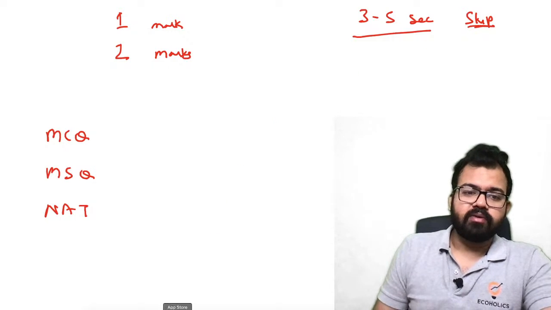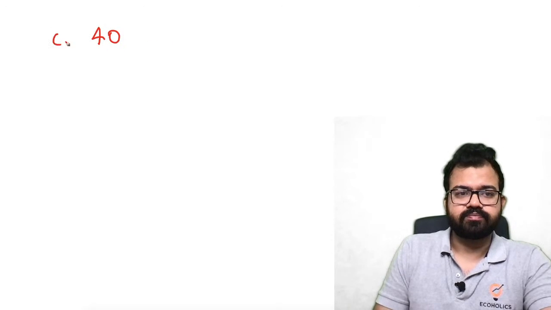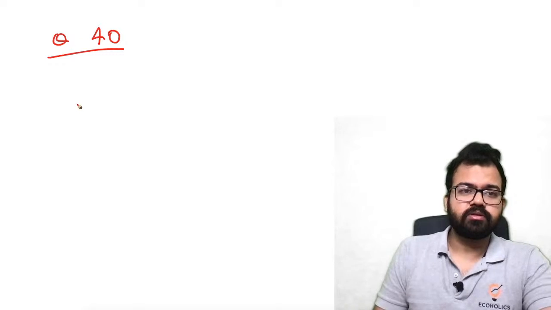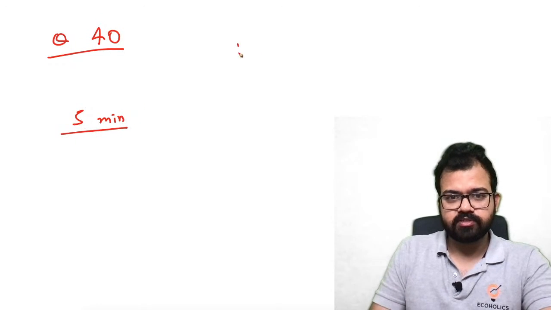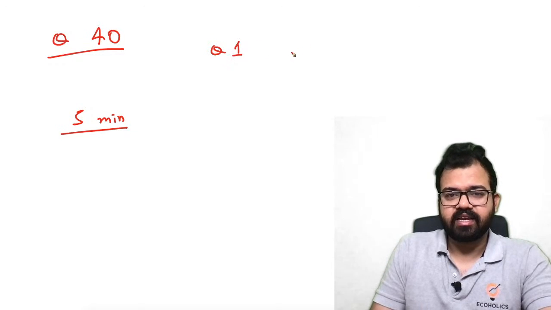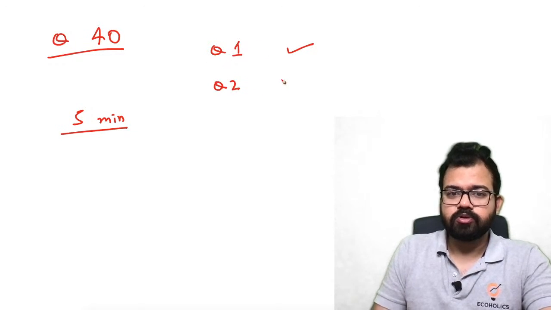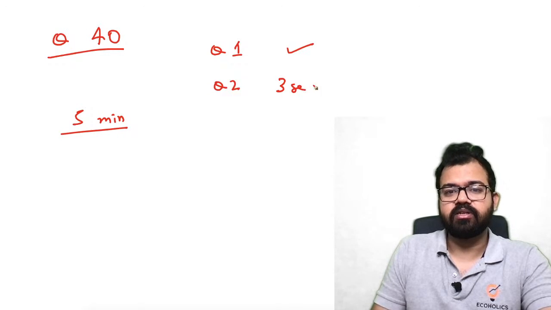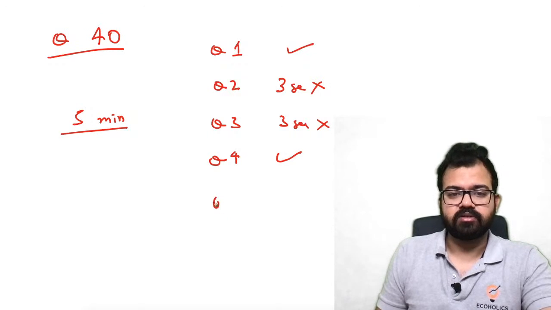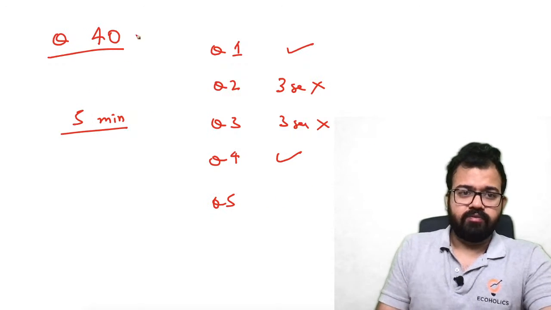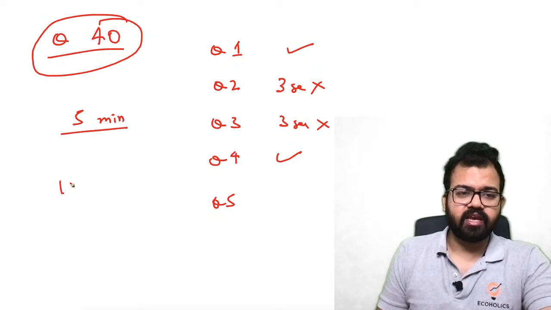Okay, so what I would say is, the 40 questions that you will get in the exam, you should scan those questions, especially in the initial 5 minutes. You just scroll. If you see the first one and you know it, it will take 30 seconds and you mark it. Suppose you don't know question 2, just spend 3 seconds on it and leave it. Question number 3, do the same thing, 3 seconds and leave it. Question number 4, if you know, tick it. Question number 5, if you know, tick it. If you solve the 40 questions like this, it will take 10 minutes.